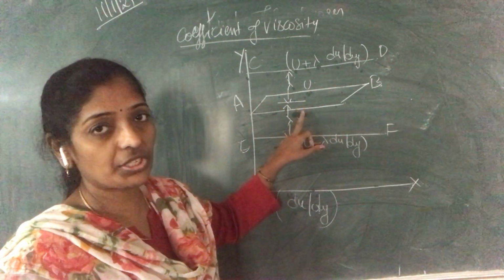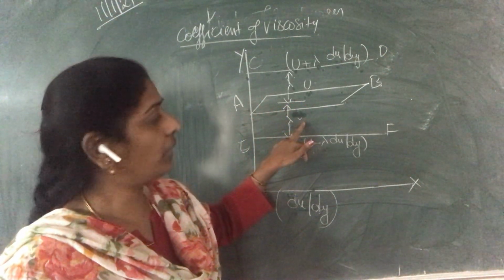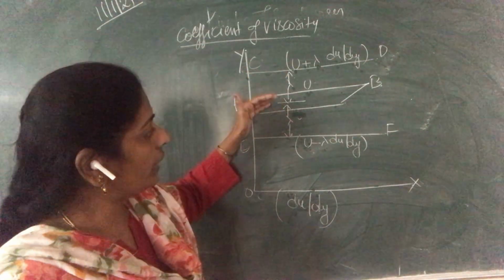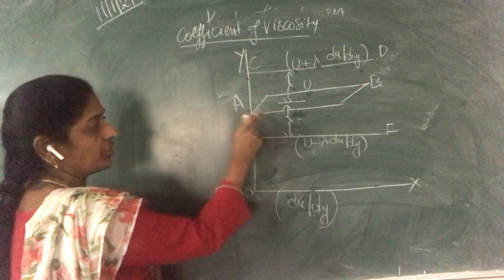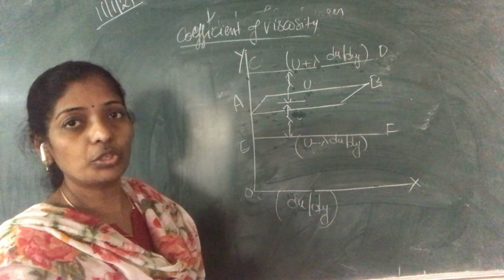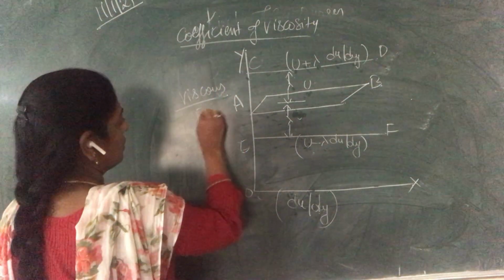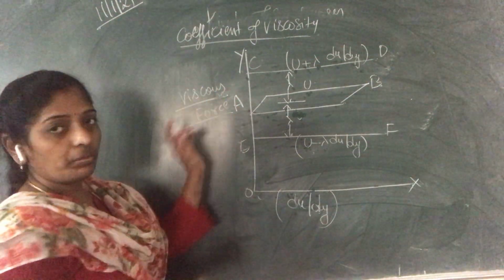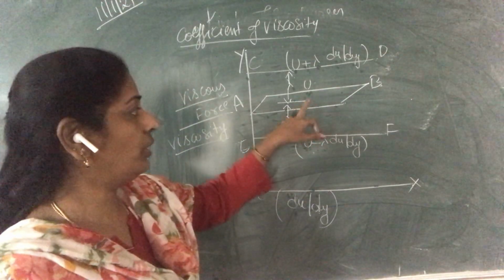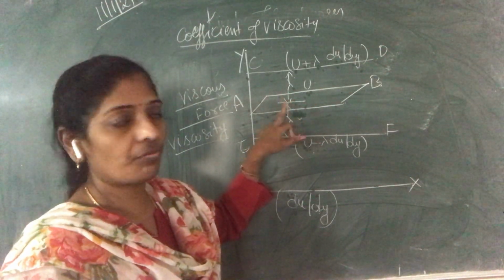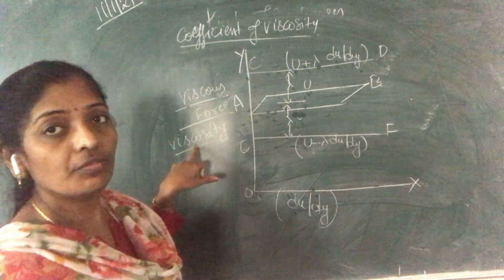This sets up a tangential force, which opposes the motion of the gas, and due to these layers the gas moves forward and backward. This tangential force which opposes the motion of the gas we call the viscous force, and that phenomenon we call viscosity.